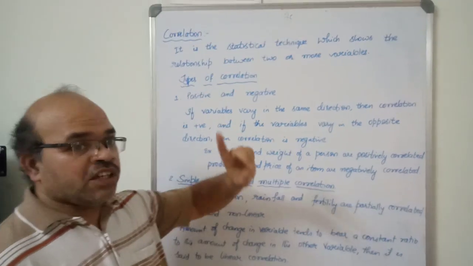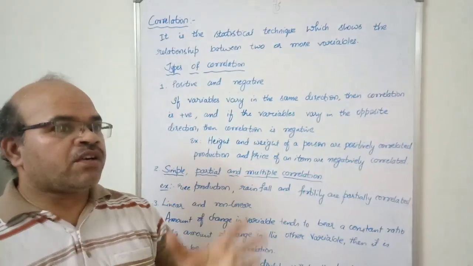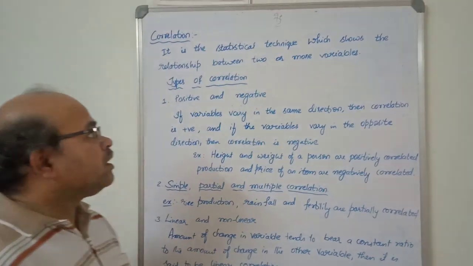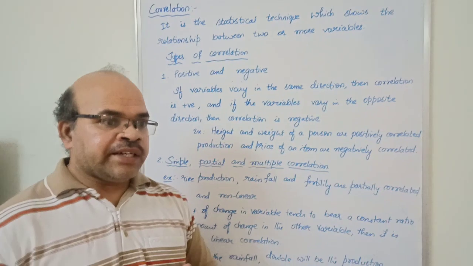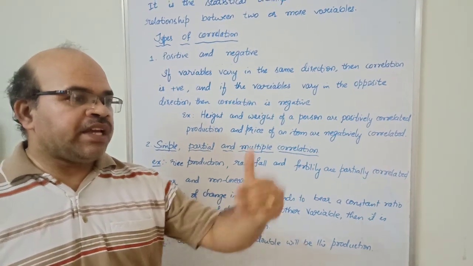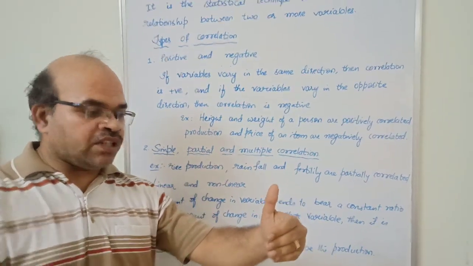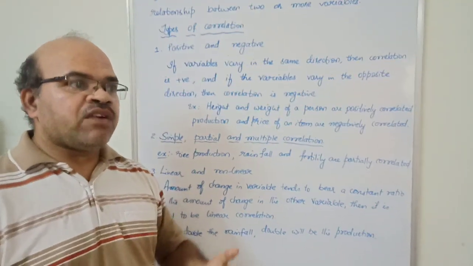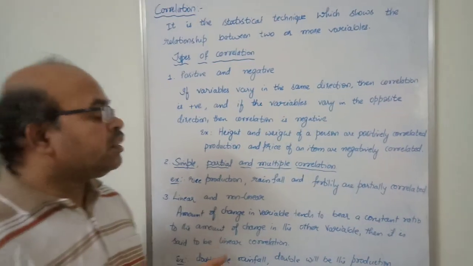Correlation is the next topic, which is actually a measure of the relationship between two entities or two variables. How are the two variables related to each other? One quantity may increase and another quantity may also increase, or if one quantity increases, the other quantity may decrease. Like how we have direct and indirect variation, similarly in correlation there are three different